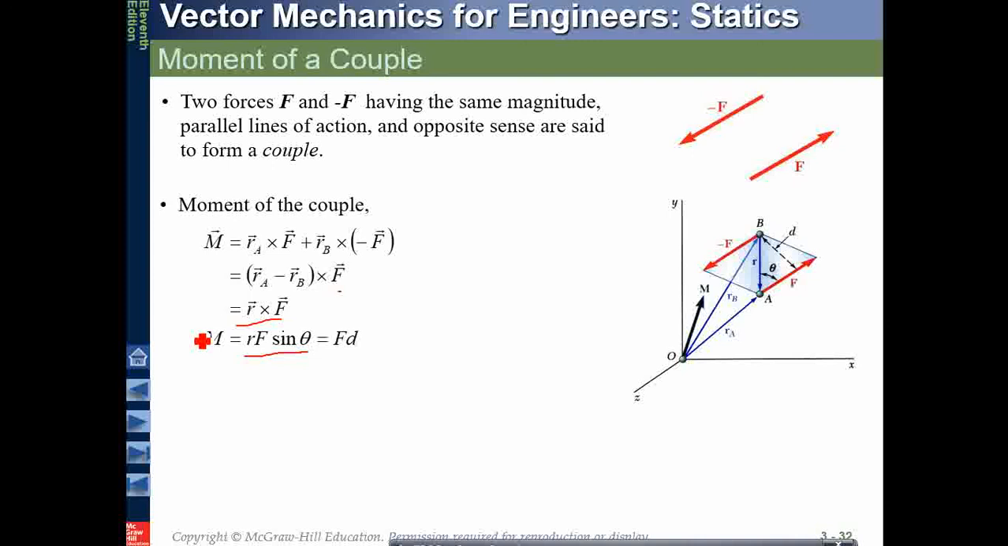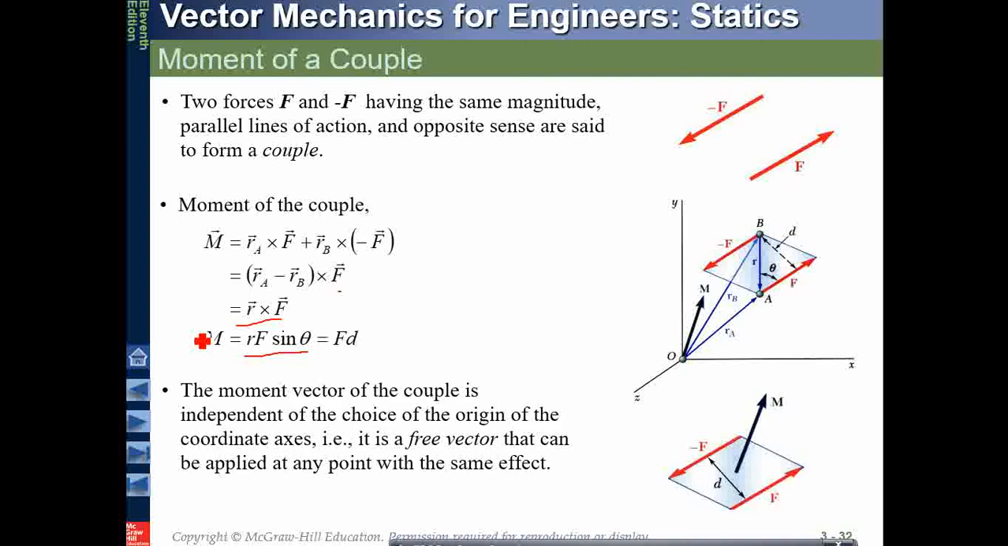Okay, if theta is less than 90, the moment will be smaller. If we need to get the maximum moment, we have to keep the two forces parallel, and the distance between the two should be maximum. The moment vector of the couple is independent of the choice of the origin of the coordinate axis. It is a free vector that can be applied at any point with the same effect. This is something very important that needs to be understood.